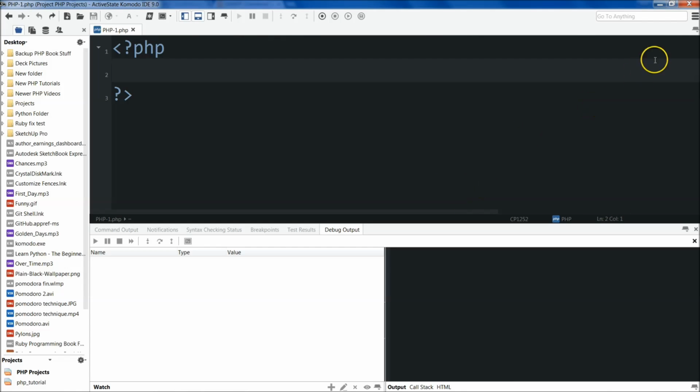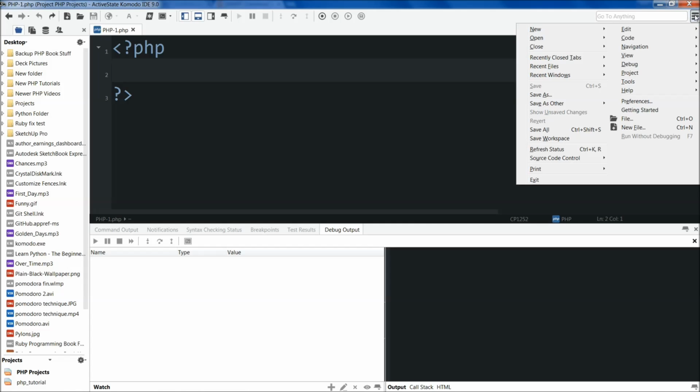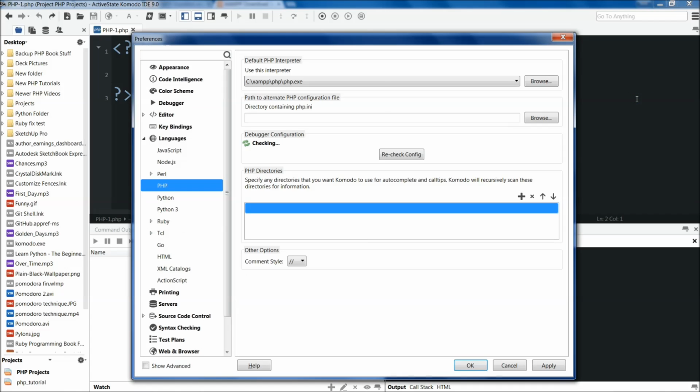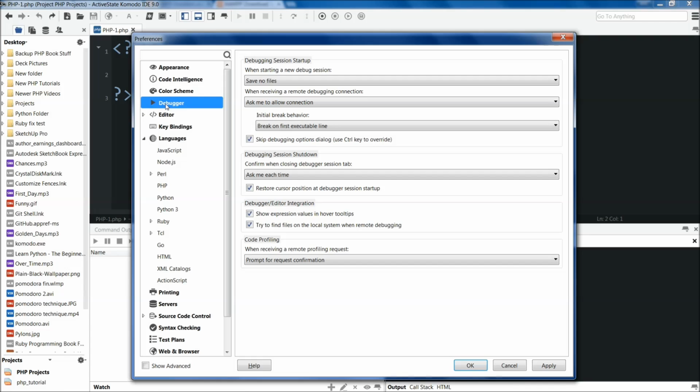There's just one more thing we need to change in the settings. So go up there on the drop-down menu, Preferences. Now we're going to go to Debugger right here, and it should say Skip Debugging Options dialog. You want to make sure that that is checked. Then hit Apply, hit OK.